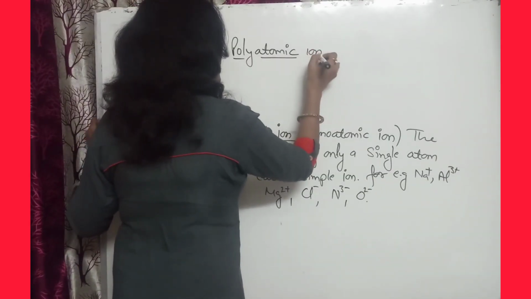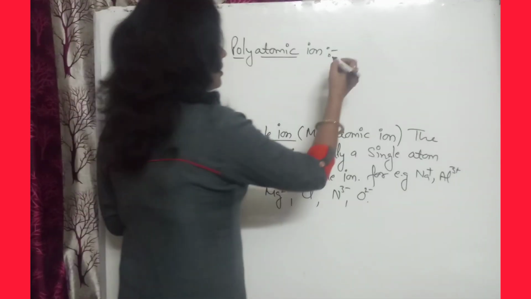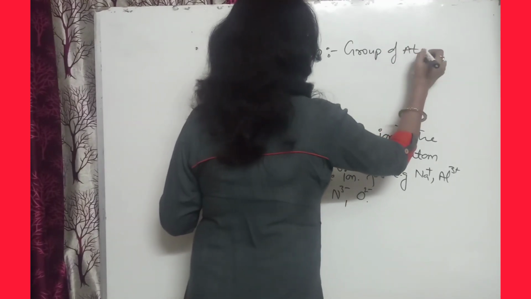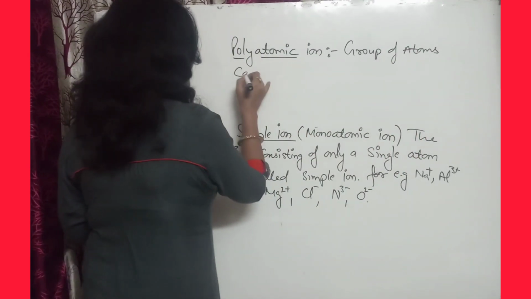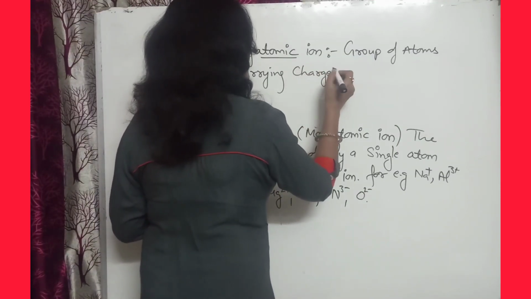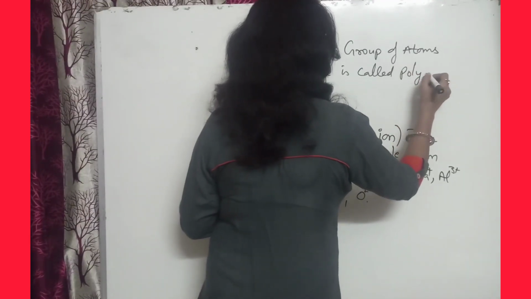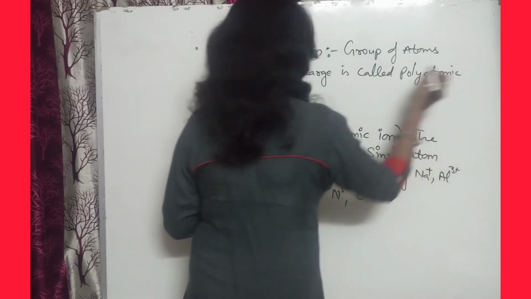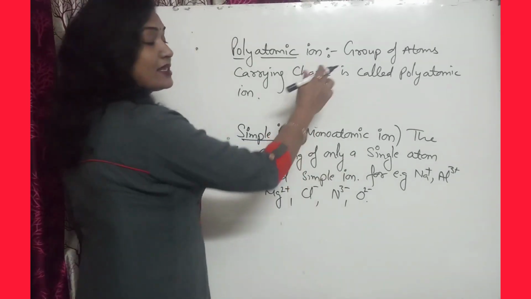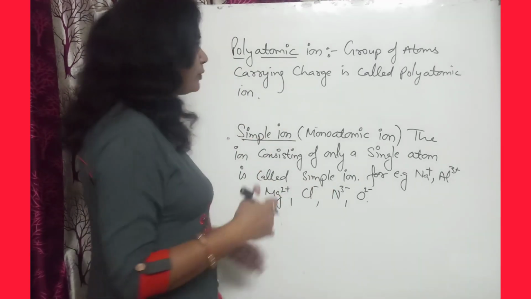Polyatomic ion, you can write that a group of atoms carrying charge is called a polyatomic ion. Or you can write the definition like this: the ion consisting of a group of atoms is called a polyatomic ion.